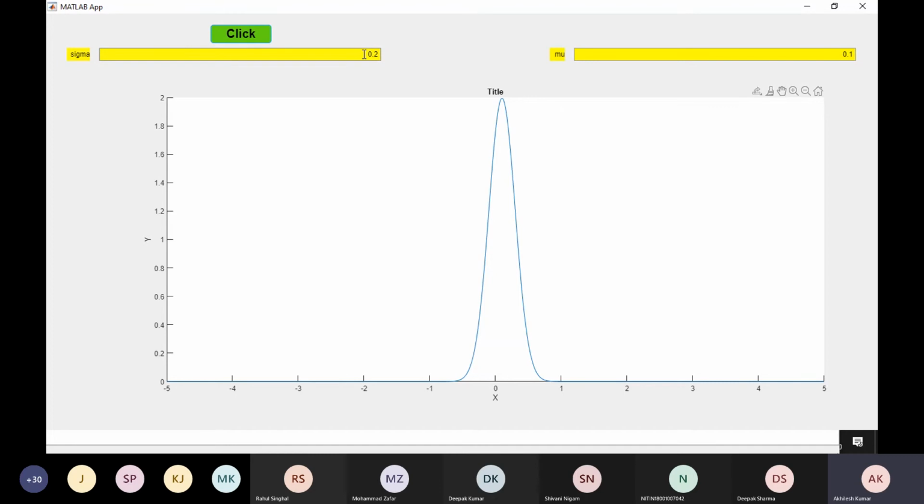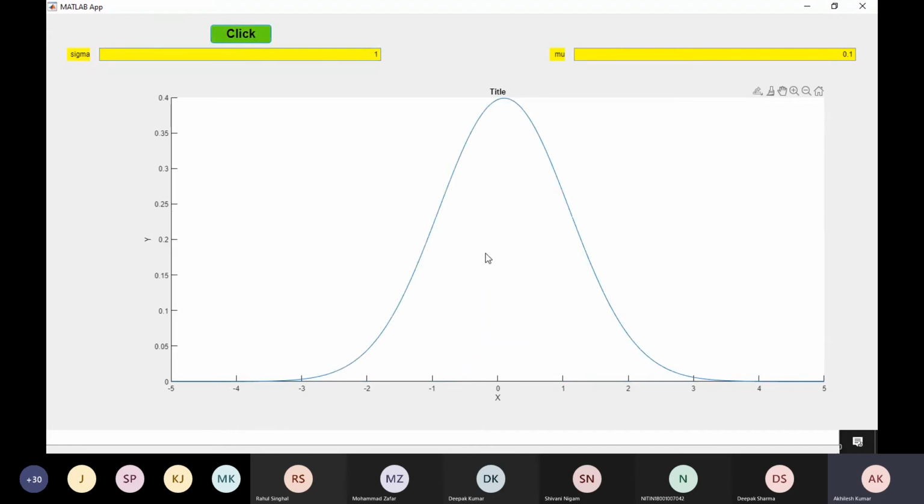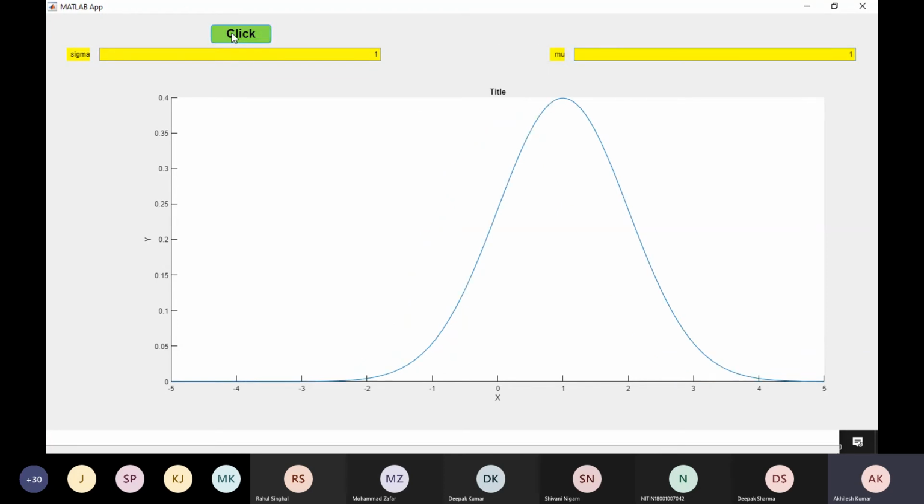So let me increase this sigma value to 1 and check. You see that it is spread, because the standard deviation is spread from there. At x equals 0, we are getting the mean value, right? Let's change this mu value also. Let's say I do 1 for this mean value. So it is shifted to this side, right?